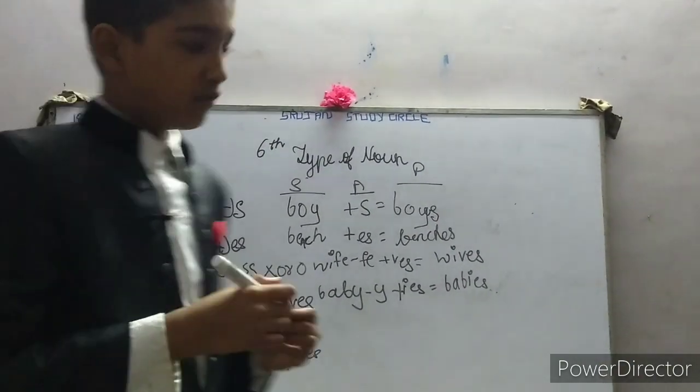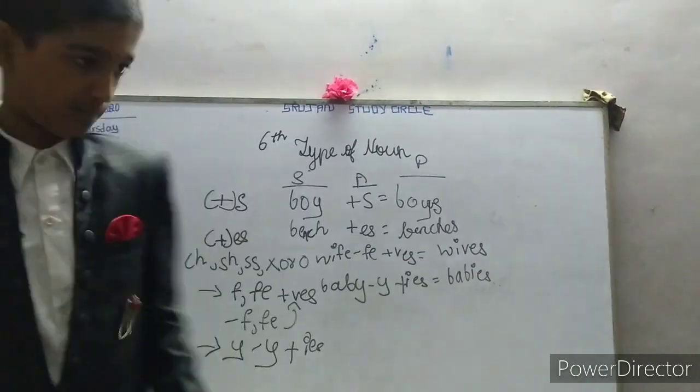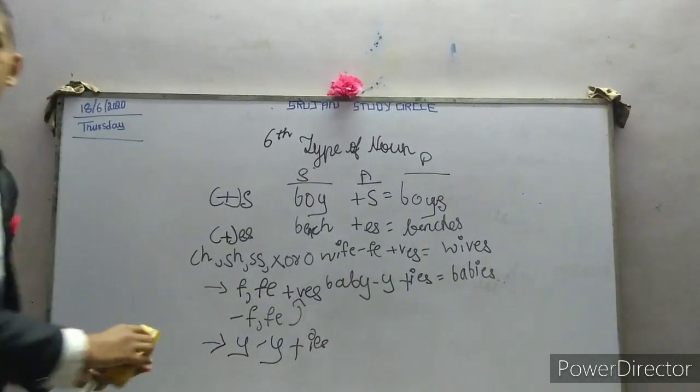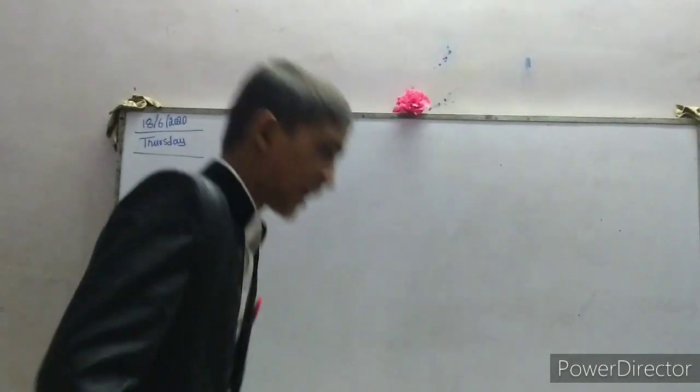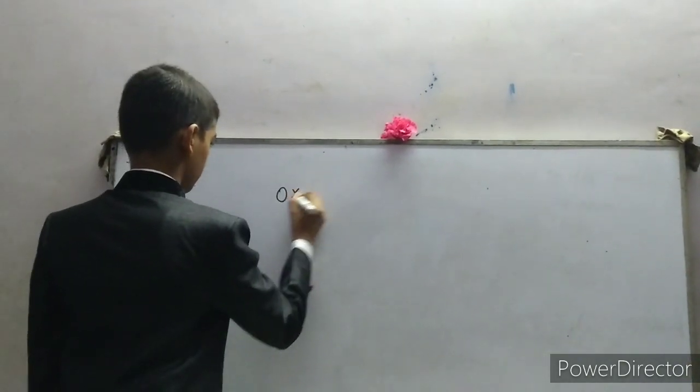So now we will move forward in conversion of singular to plural noun. Sometimes there are no tricks to convert singular to plural forms. So we have to remember the words. For example, ox.